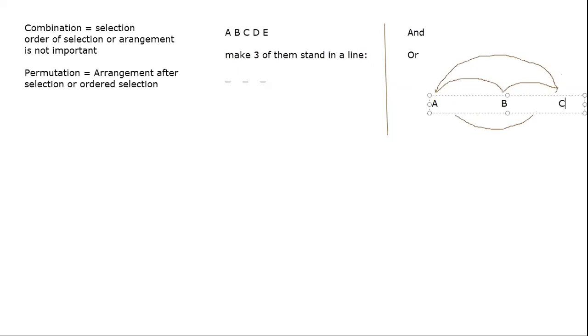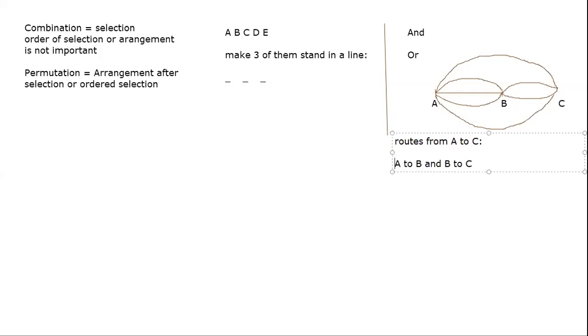If I ask you how many paths or routes are there from A to C, you will say, okay, how can I reach C from A? I'll go via B. So I'll say A to B and B to C. Either I go this way or I go directly from A to C. So when I'm saying A to B, I'm counting A to B as 3 ways, and 'and' means multiplication, B to C is 2 ways, and so I say that this is 6 ways.